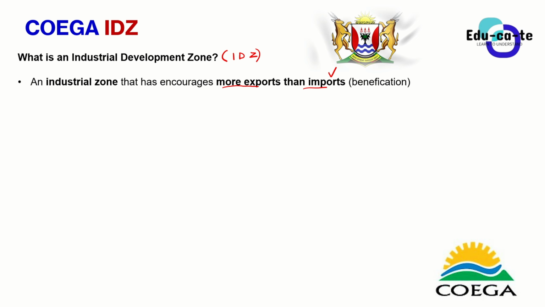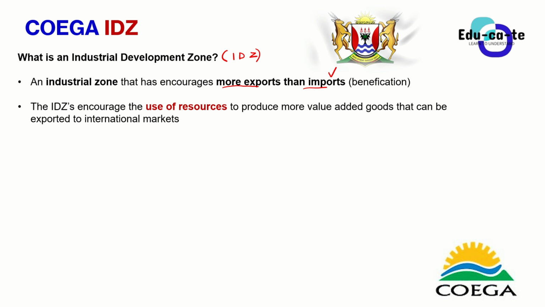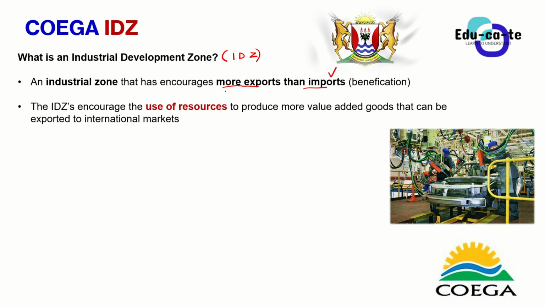Okay, so yes, we can have local products that can be sold within the country, but an industrial development zone focuses specifically on manufacturing products that are going to be exported, products that are going to be sold to other countries. So the IDZ basically encourages the use of resources to produce more value-added goods that can be exported to international markets.